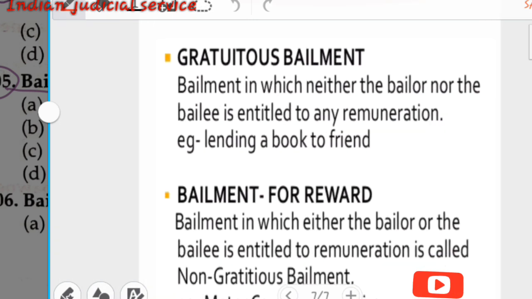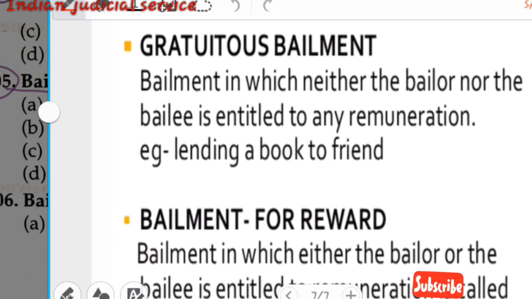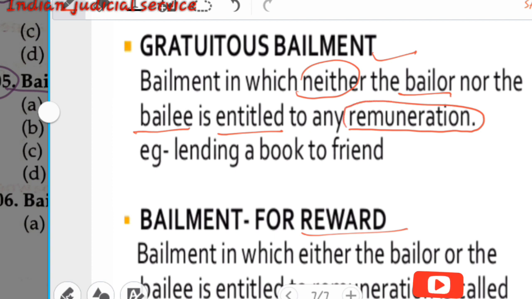Now there is something else. Bailment is generally of two types. The first one is gratuitous bailment, and the second one is bailment for reward. First of all we discuss gratuitous bailment. The bailment in which neither the bailor nor the bailee is entitled to any remuneration is called gratuitous bailment. So in this bailment neither bailor nor bailee is entitled to any remuneration.